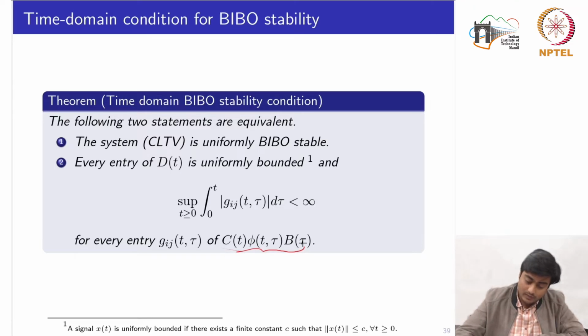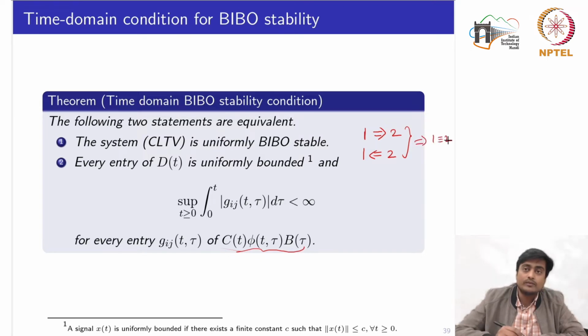Again we will see the proof in two parts. When we say that these two statements are equivalent, we actually want to show that 1 implies 2 and 1 is implied by 2. Once we have proved both-way implication, it means that 1 is actually equivalent to 2, and this is what the key result speaks about.